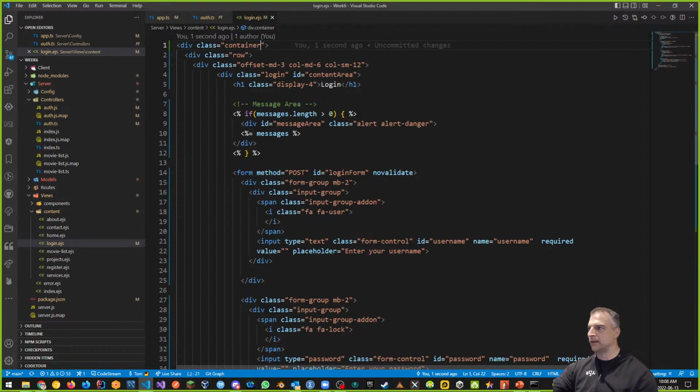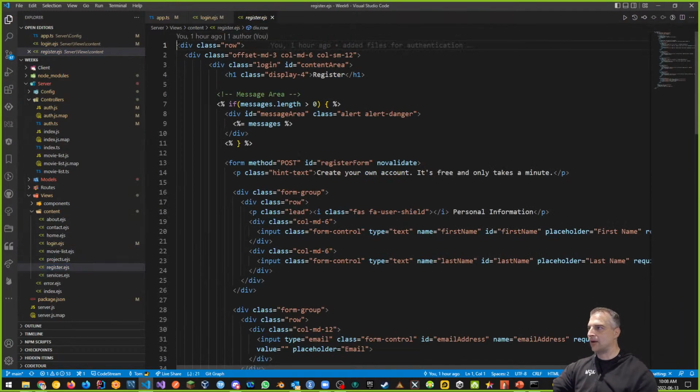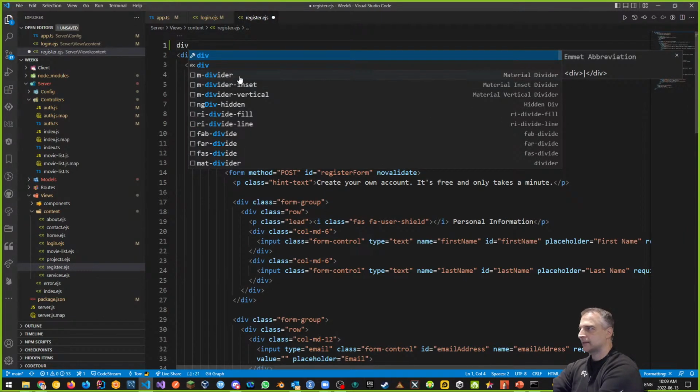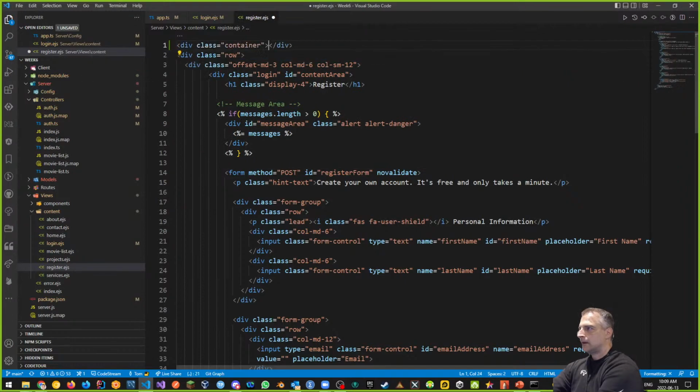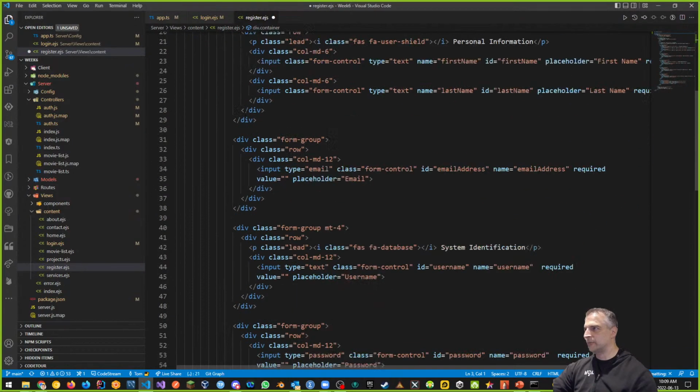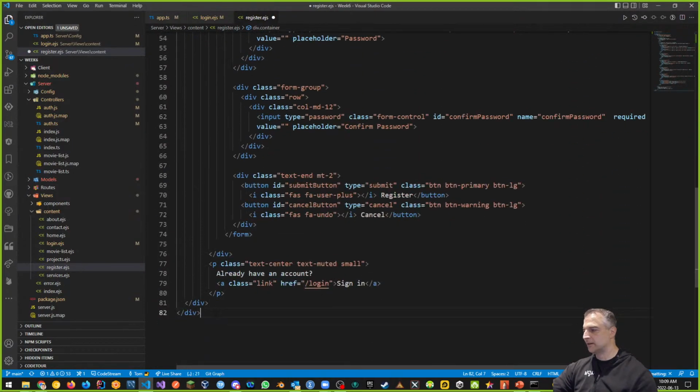I'm wrapping my login, and let's just do the register too. I'm wrapping my login and register pages in a container class, which is a Bootstrap class. The container class just adds a little bit of margin to the left-hand side of the page.